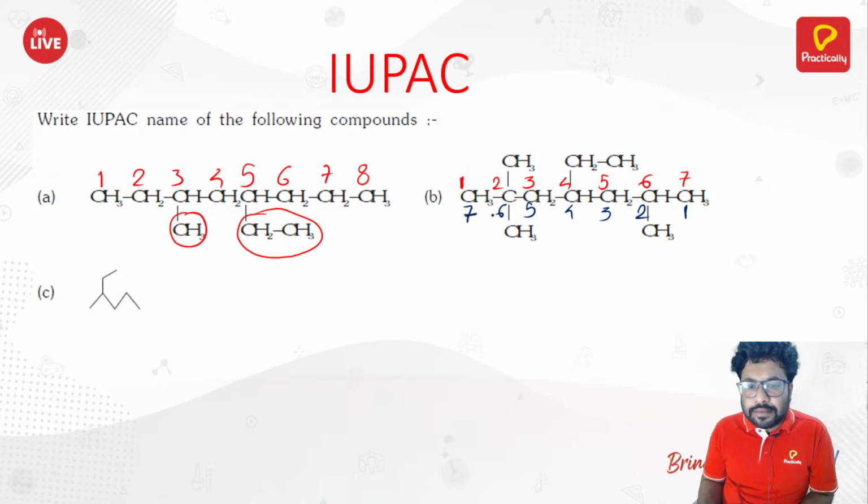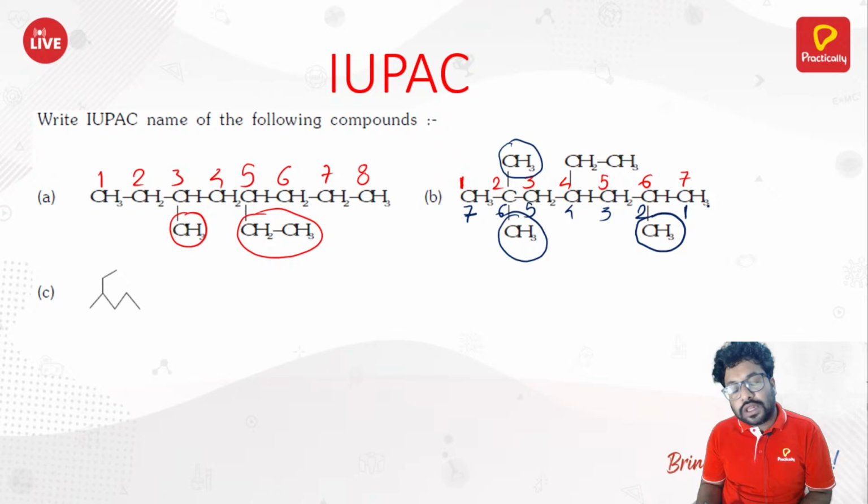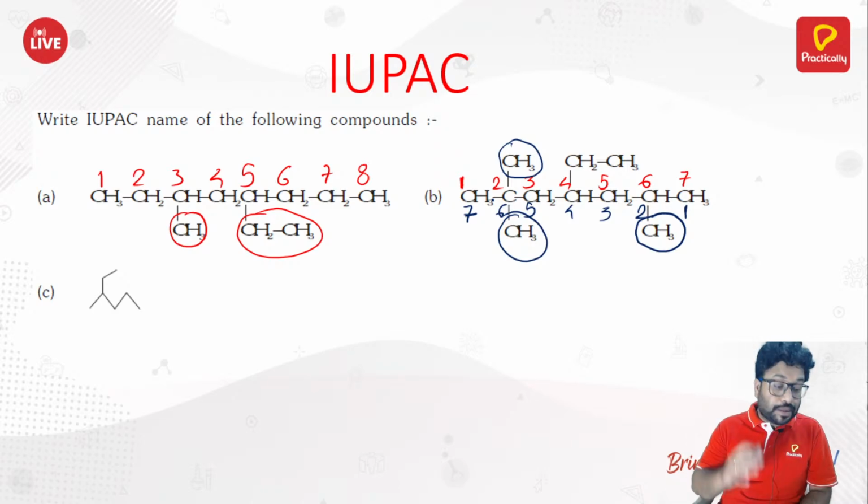See the red color numbering, what happened? At the second position, you got 2 substituents, methyl, methyl. And in this blue color numbering, you got only 1 substituent at the second position. So in both the numberings, you got a substituent at the second number only. So you can consider both.